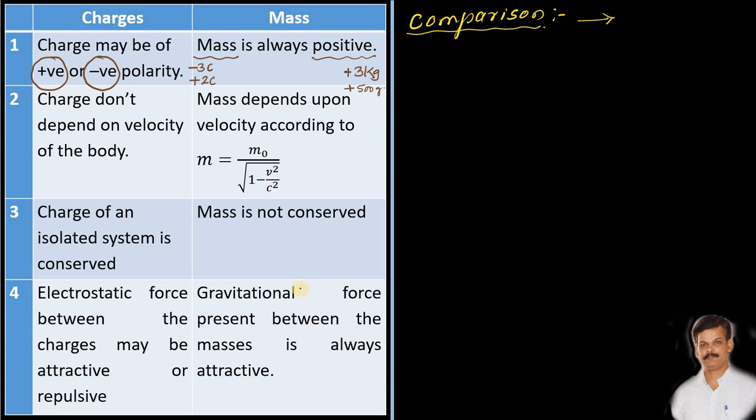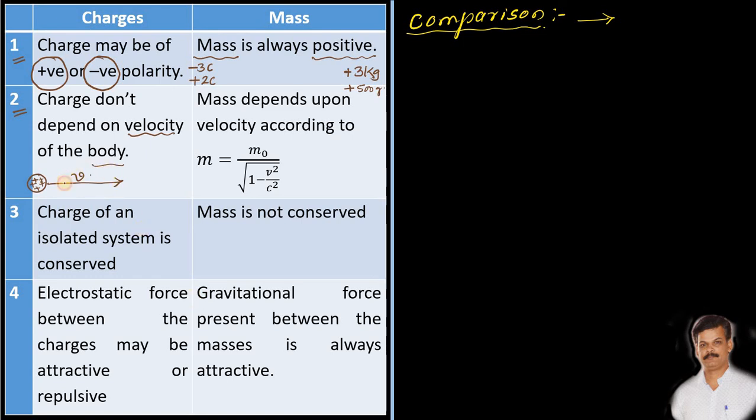Okay. Now, the second difference between the charge and the mass is that charge doesn't have any dependency on the velocity of the object. Assume that one charged body is there, it is having positive charges in it, and this body is moving with some velocity, say v.